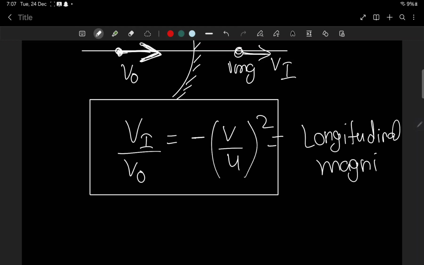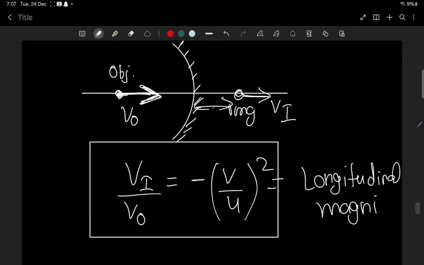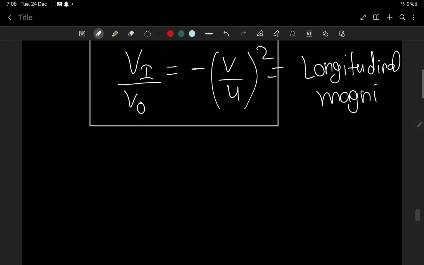Here v means image distance at that specific time. If according to time the position changes, at a specific time what v or what u is depends on the image. Object distance is u, so minus v by u whole squared.